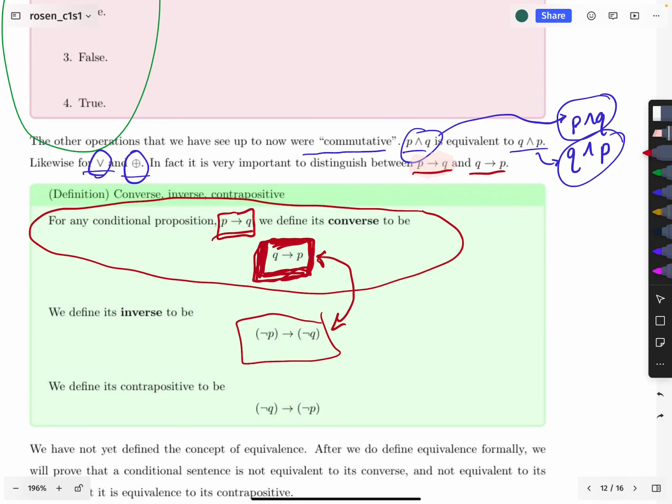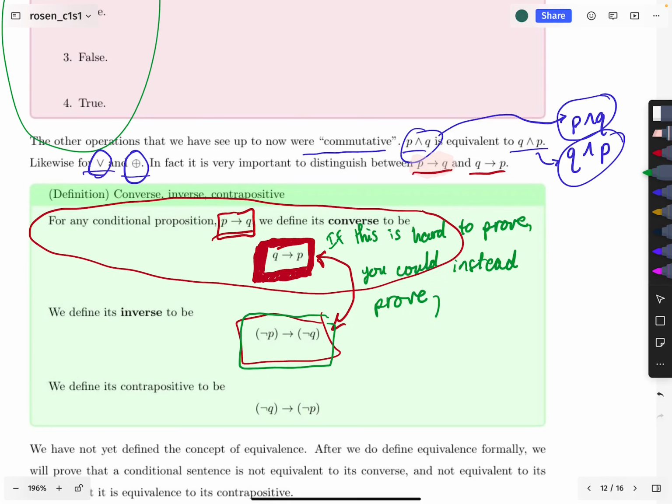And so if you are ever tasked with proving a sentence of the form if Q then P, it's really worth knowing that a sentence of the form negation P, arrow, negation Q, is equivalent. Because that tells you that if this is hard to prove, you could instead prove this.